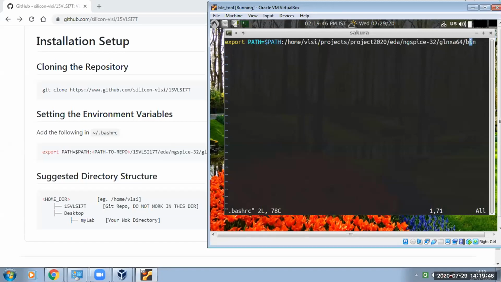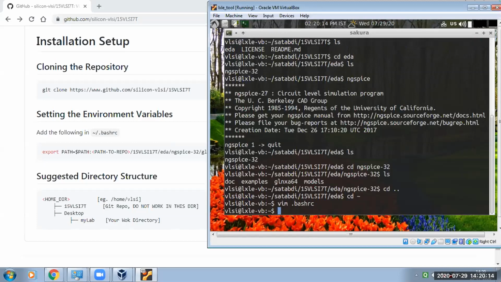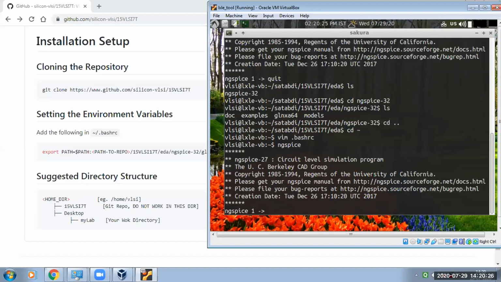So how will you write here? Just press i, and you will be in insert mode. Then write this command to set the path from the parent directory, home, to bin. After typing, press Escape, then Shift and :wq, which will save this file. After that, you have set the path. Then you can run the ngSpice command. That's it.